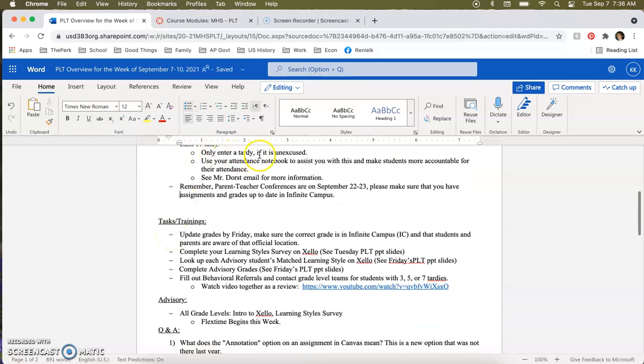You only enter a tardy if it is unexcused. So if a student comes to your classroom with a pass from another teacher, that would be excused, so you won't need to enter anything. Use your attendance notebook to assist you with this and make students more accountable for their attendance. And finally, if you want more information, Mr. Dorr sent that email out last Friday, so look for that email.